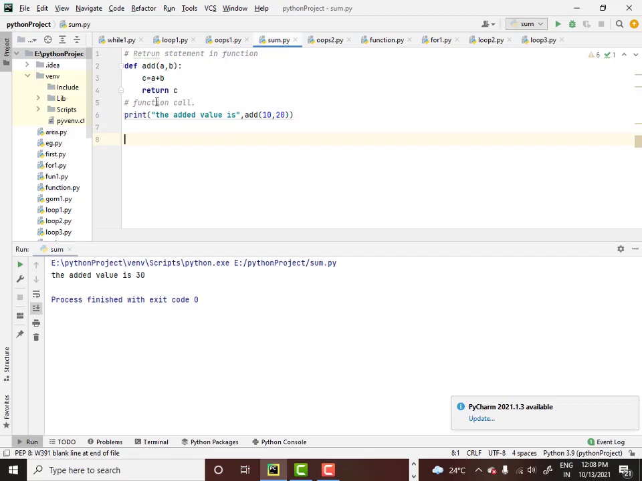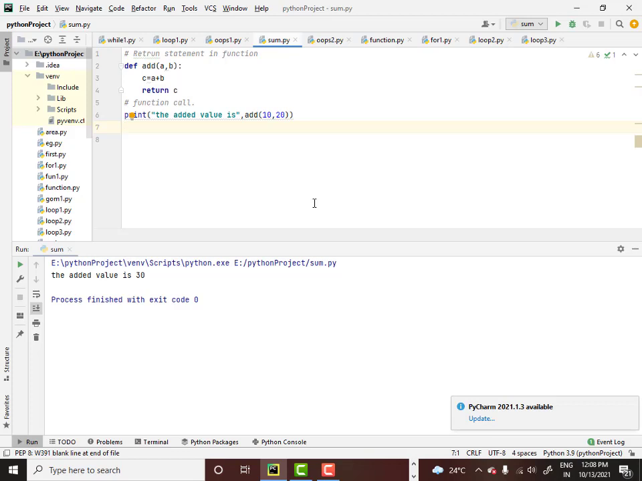Now, what is the return statement in a function? The return statement in a function is used to return a value. Where will it return the value? To the place where the function was called. Where was the function called? The function was called from here. So naturally the c value will be returned there. When the c value returns there, logically speaking, this statement becomes: the added value is comma c, because you are returning the value of c. This is how you put a return statement in functions using Python.